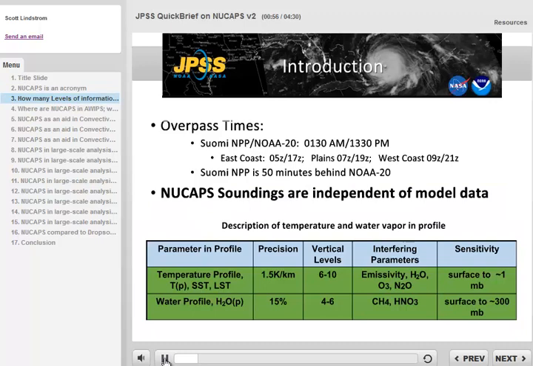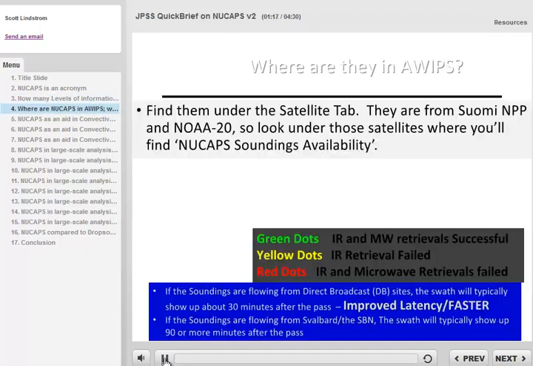Overpass times for different parts of CONUS are shown. These times are approximate, but they don't change much from day to day. When NOAA 20 soundings are also flowing into AWIPS, you'll get two adjacent and sometimes overlapping swaths 50 minutes apart. The box at the bottom outlines what kind of vertical resolution you can expect in the troposphere from NUCAPS, both for temperature and for moisture.